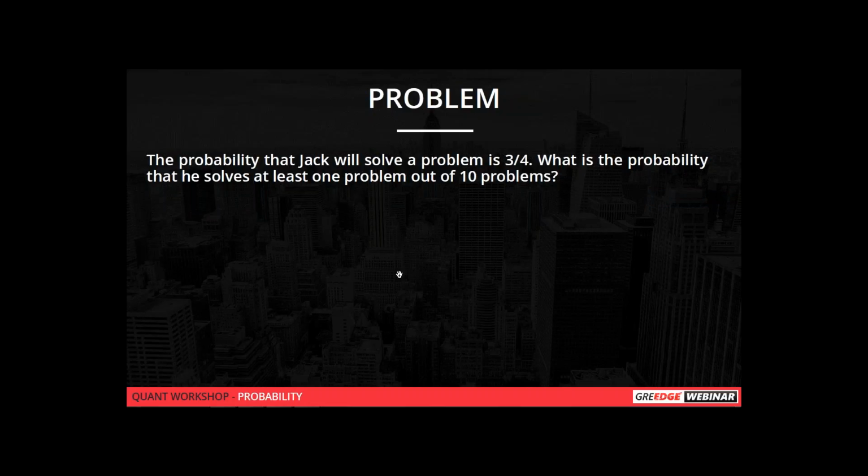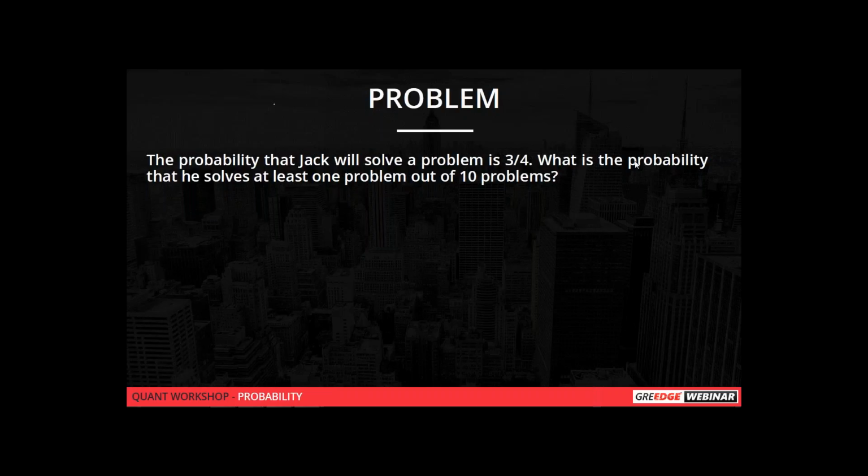It will be one problem right and the rest 2 wrong, or 2 problems right and the remaining 1 wrong, or all the 3 problems right. We should not consider the case that all the 3 problems are wrong, because we are given that at least one should be right. So you have to solve this problem in this way.